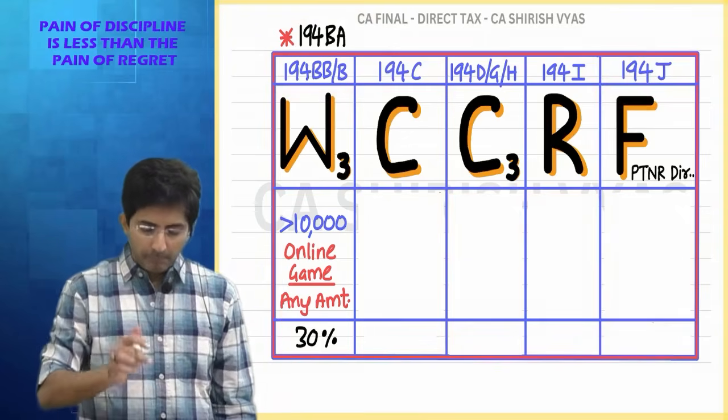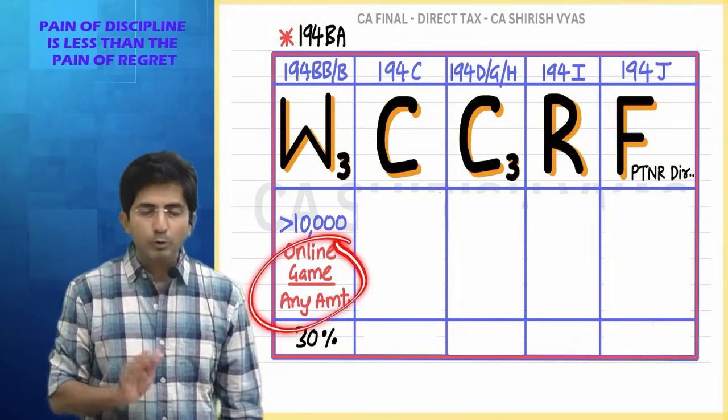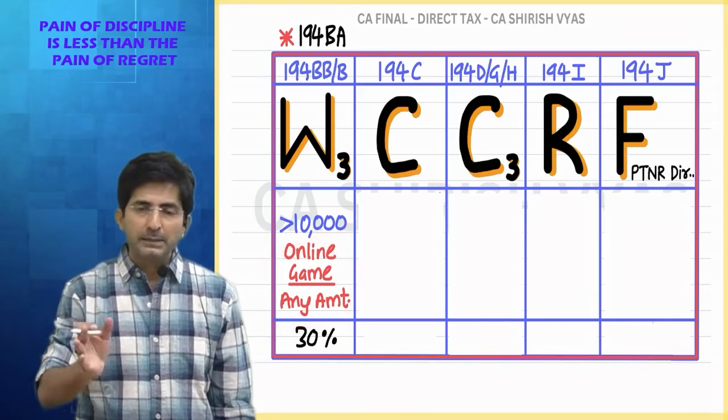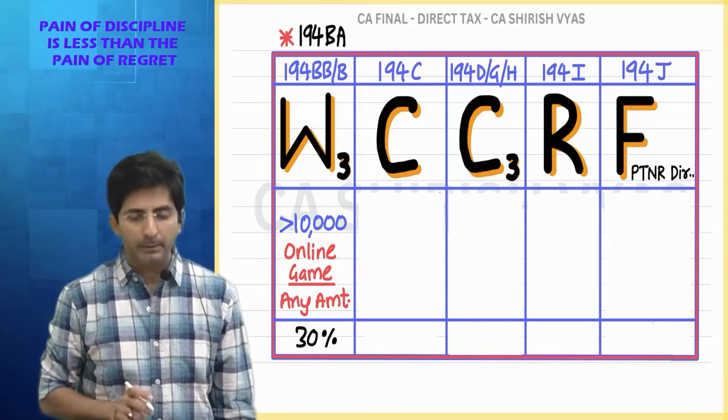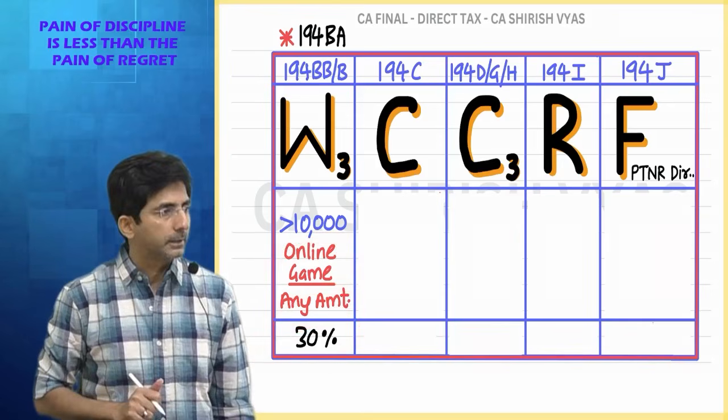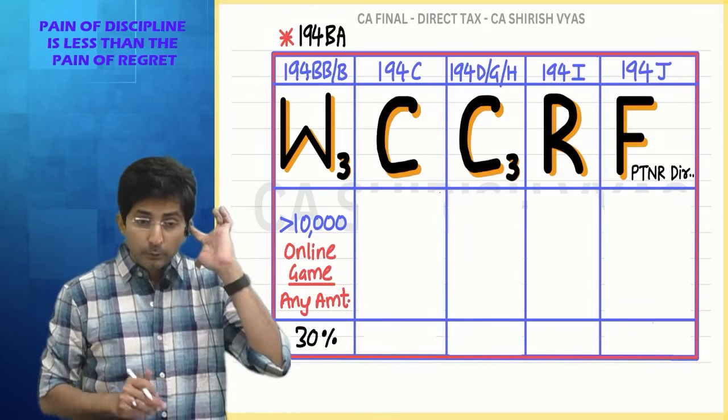And the rule is same, but for online games, there is no threshold limit. Even if the winnings are below 10,000, TDS will be applicable. And what is the percentage? 30%. Okay.